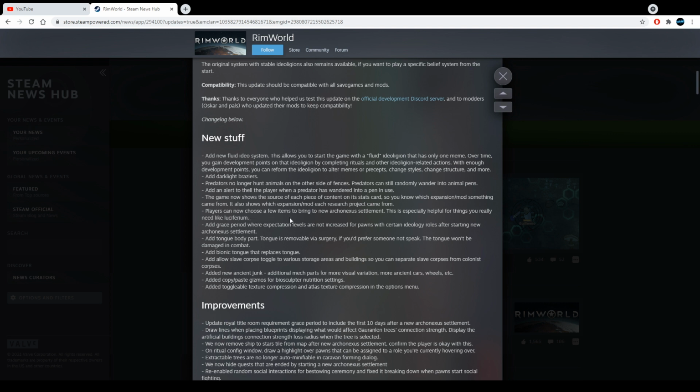Players can now choose a few items to bring to a new Arconexus settlement. This is especially helpful for things you really need, like Luciferium. To be honest with you, I'm not sure what they mean by Arconexus settlement, because I'm assuming it's the base.